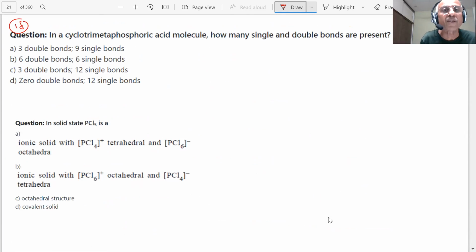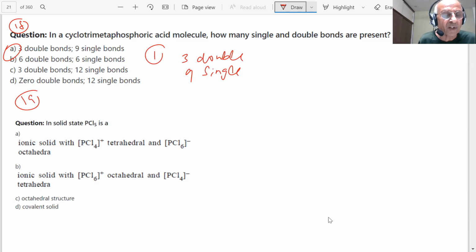Next question is coming. In cyclometaphosphoric molecule, how many single and double bonds are present, students? We have drawn the structure of this. How many double bonds did you see? There were 3 double bonds and 9 single bonds. Questions could be put in many ways, student, and we have to work it out. We know the structures, we can answer the question, student.